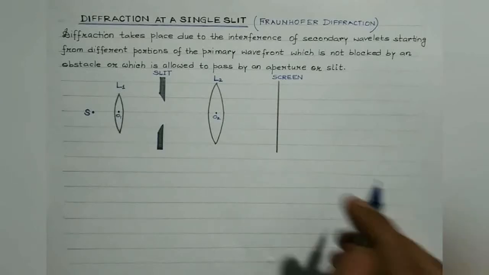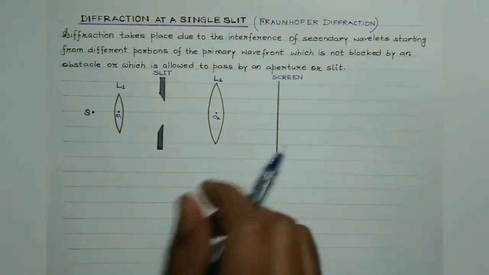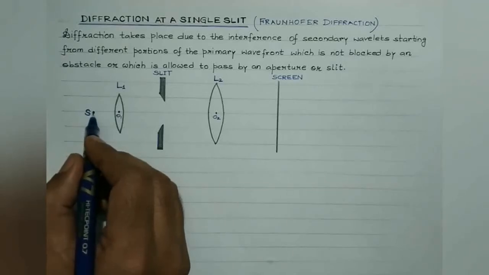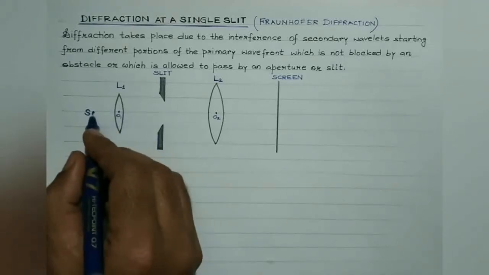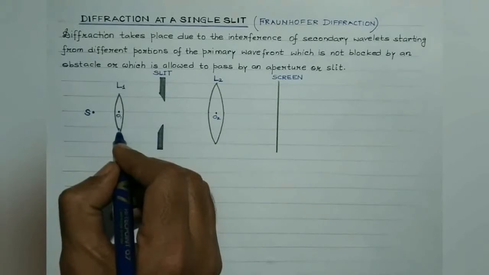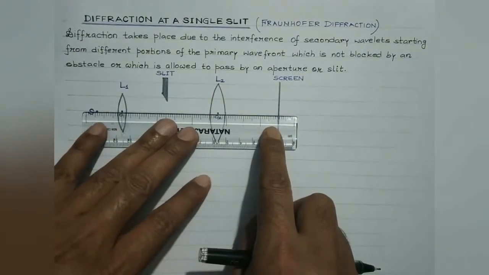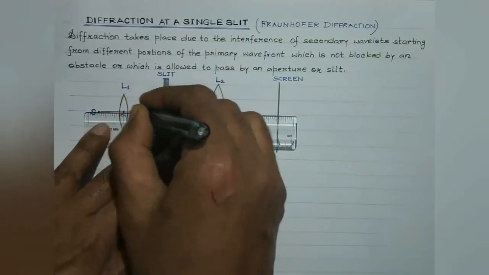Students, let us revise all the topics that we have discussed in the animation. So here, S is the source of the monochromatic light placed at the focus of the convex lens L1. Students, a ray of light passing through the optical center of the lens will remain undeviated.